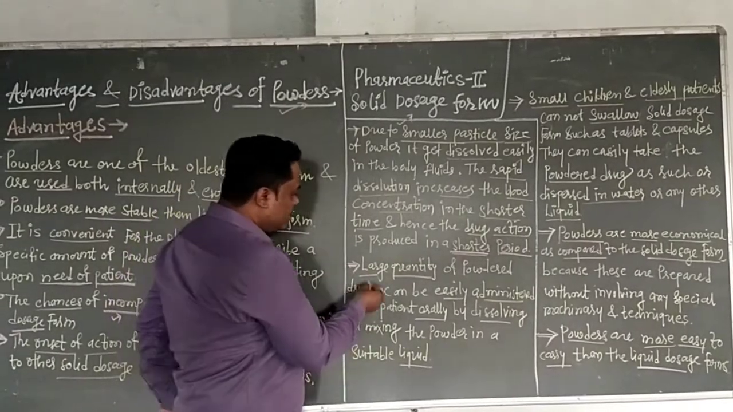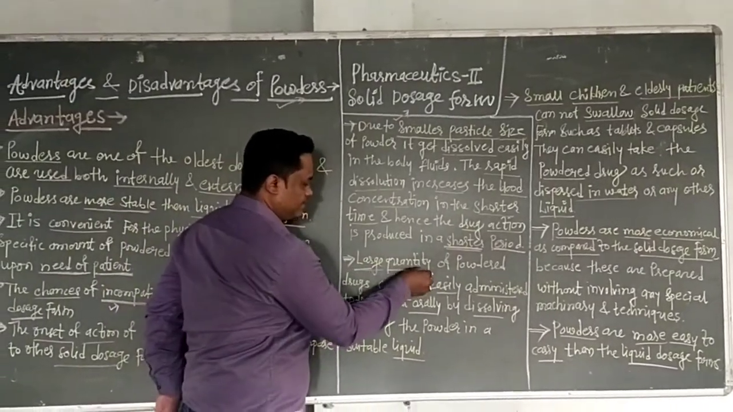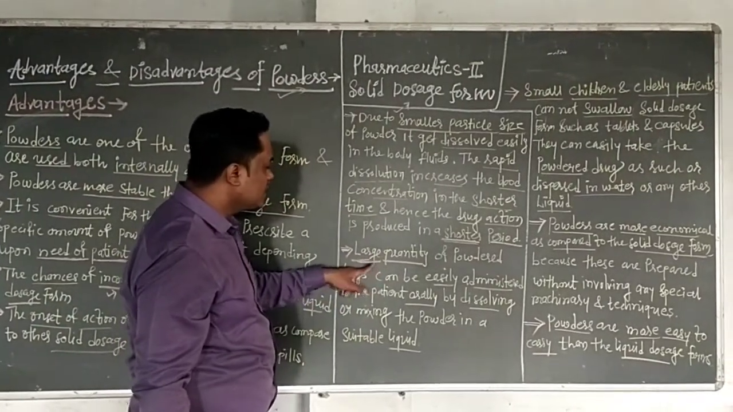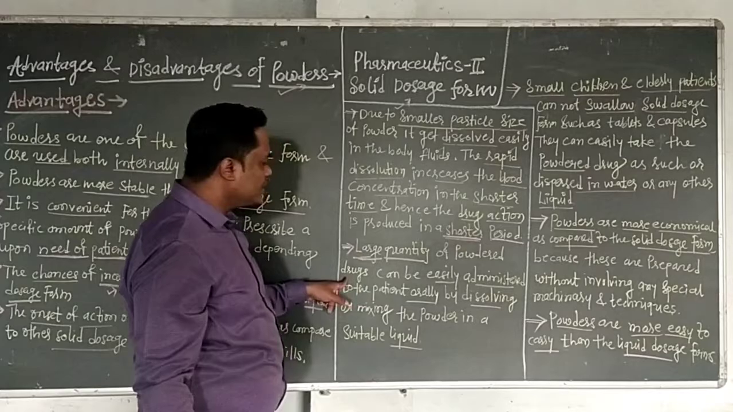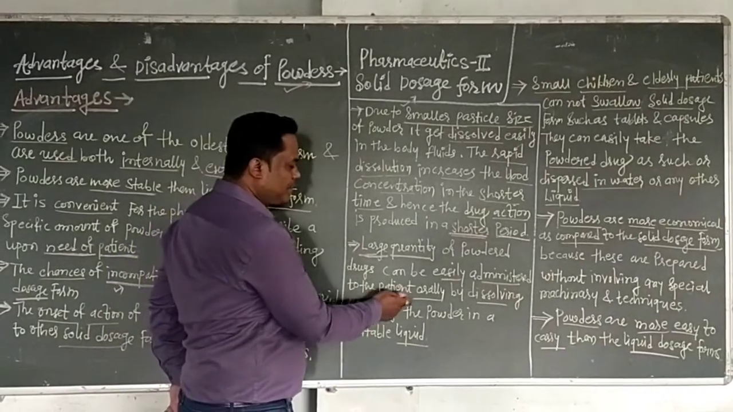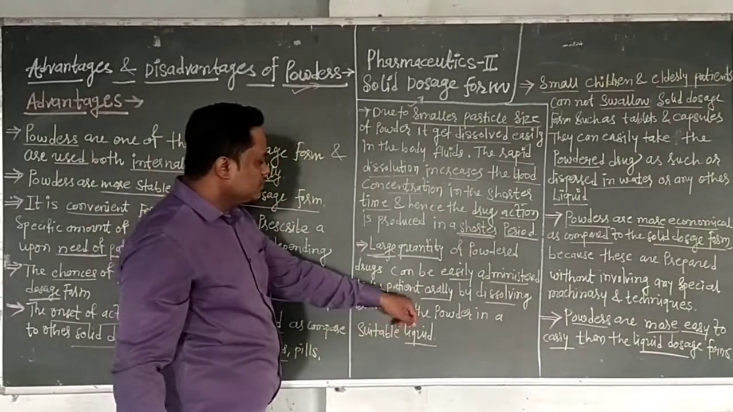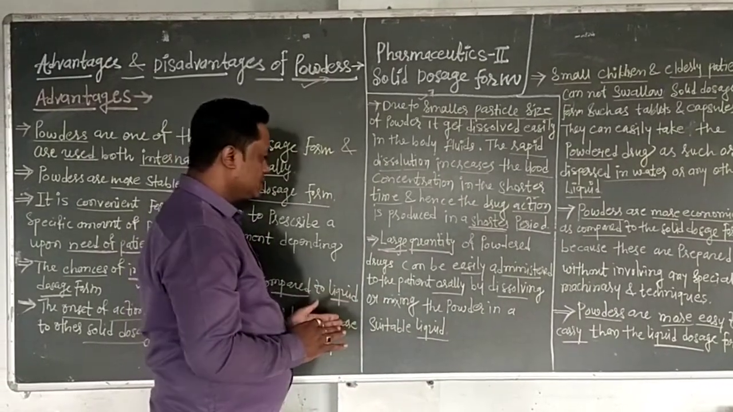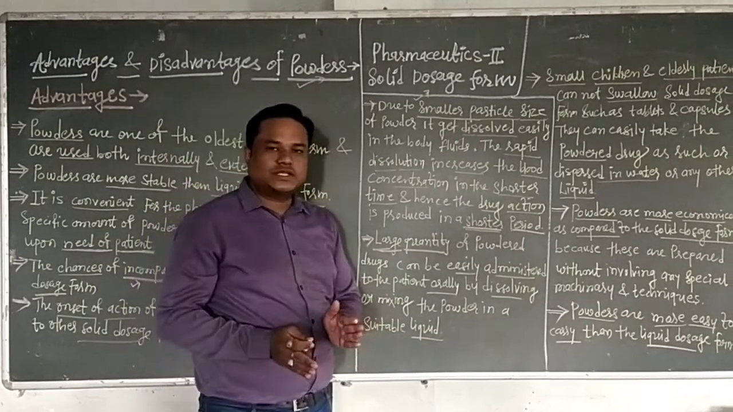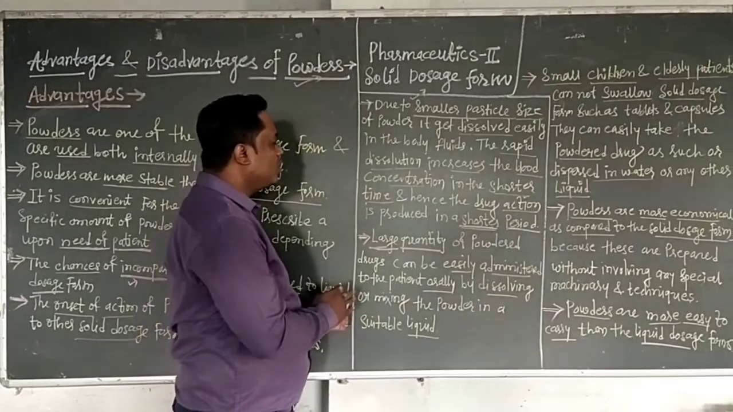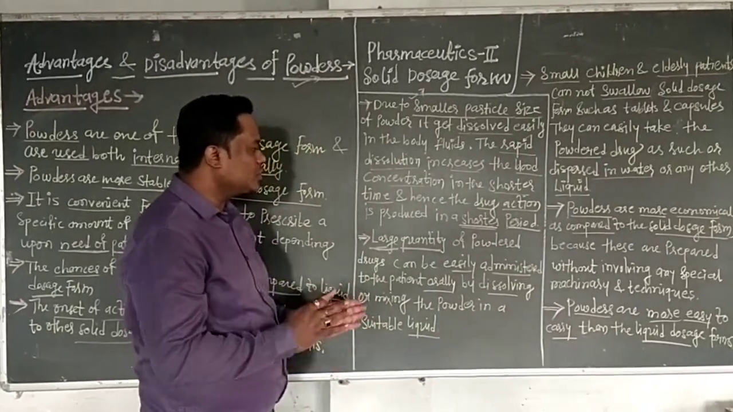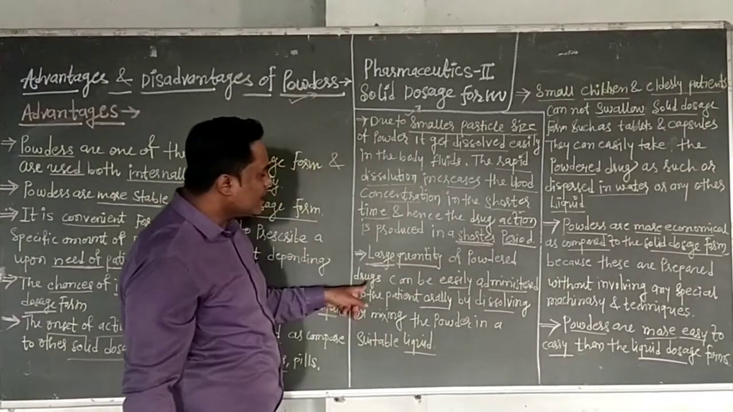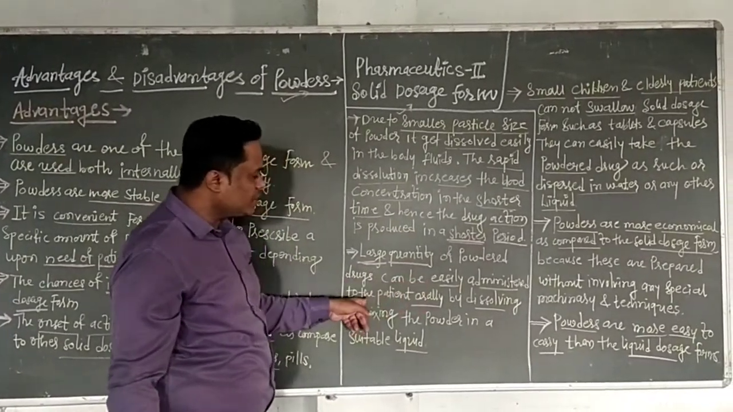Then the next advantage is large quantity. A large quantity of powdered drug can be easily administered to the patient orally, as compared to tablets and capsules. A large dose is not given in the form of tablet or capsule in solid dosage form, but in the case of powder, a large quantity of drug can be easily administered orally.